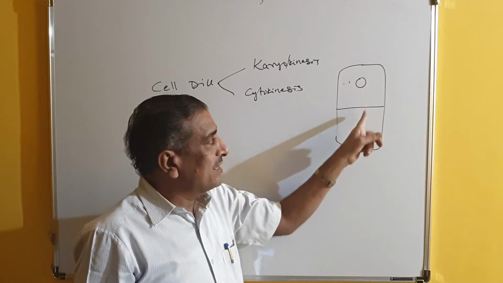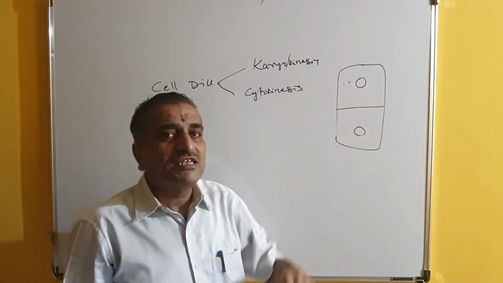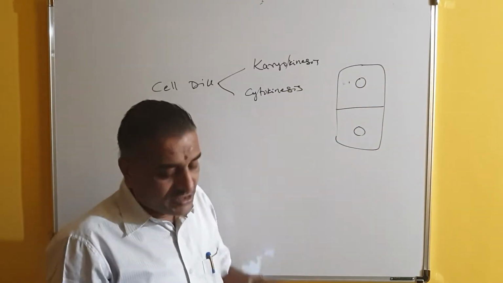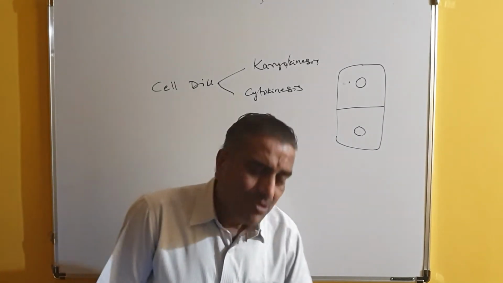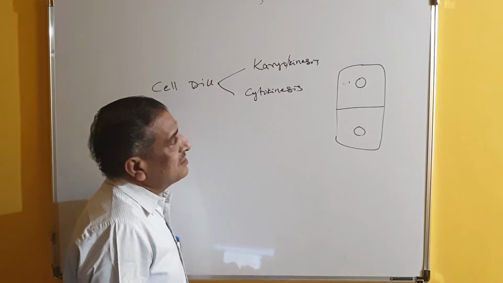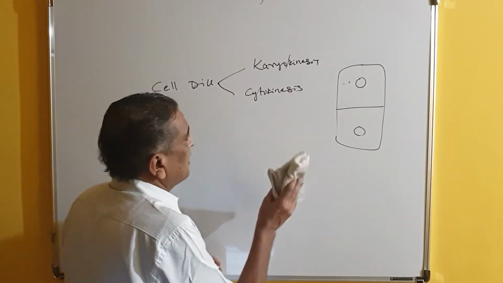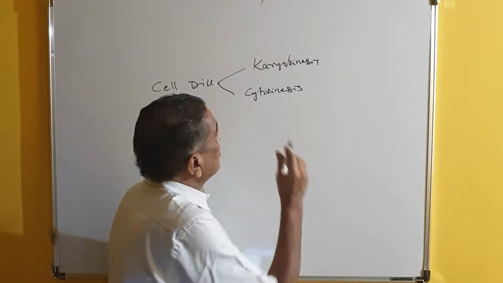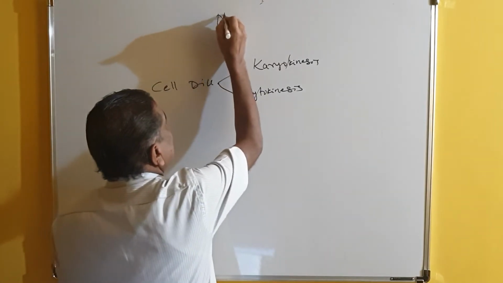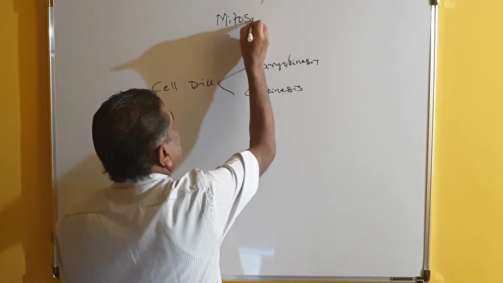Karyokinesis and cytokinesis. Such two daughter cells are produced here. Such daughter cells are structurally and functionally equal, same. That is why it is called equational cell division. So karyokinesis and cytokinesis. Now, karyokinesis, in case of mitosis, I am telling you now. So today we are discussing about mitosis.